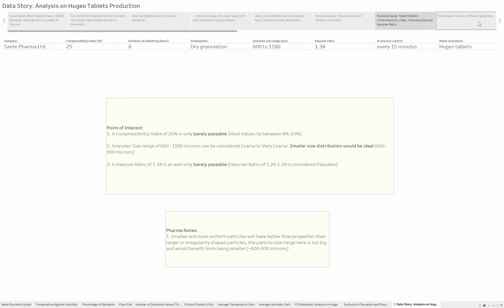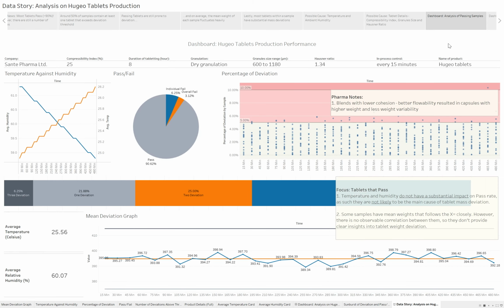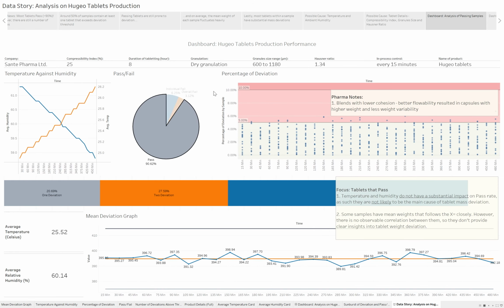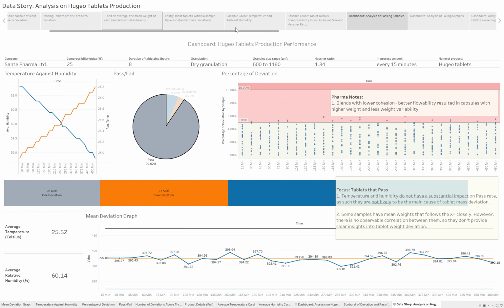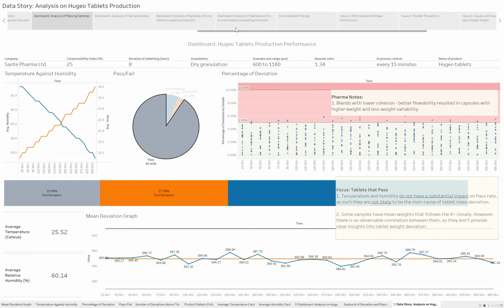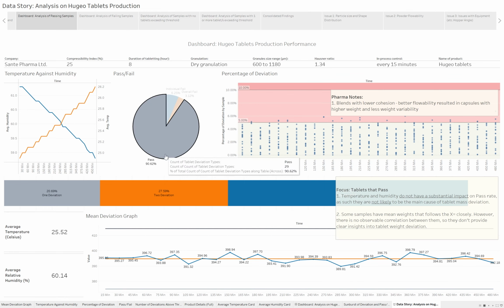So, moving on to the interactive dashboards that we have. These dashboards contain the graphs that we have mentioned earlier. So, this basically is a visual overview and a breakdown of the issue and to find any observable patterns and relationships between each other. So, the first dashboard here is filtered by the passing samples.